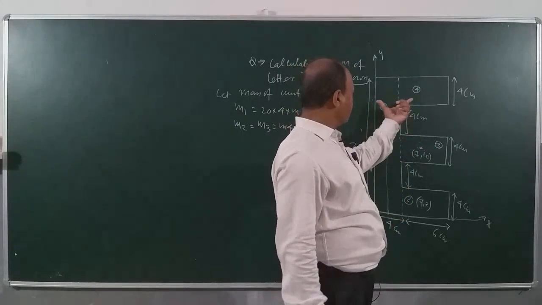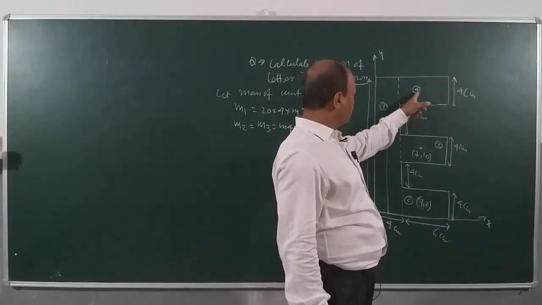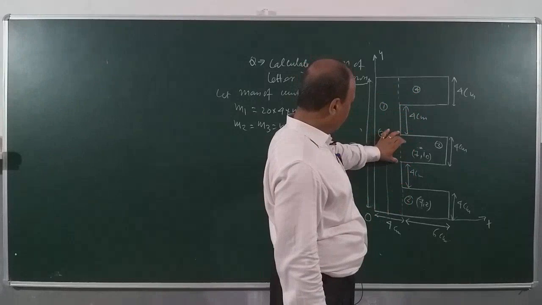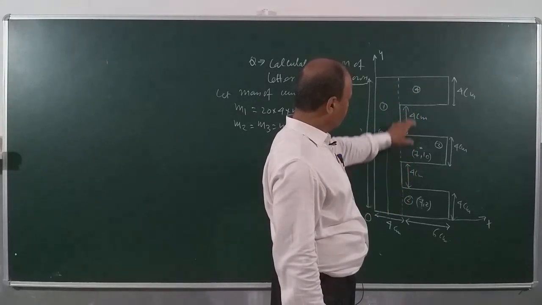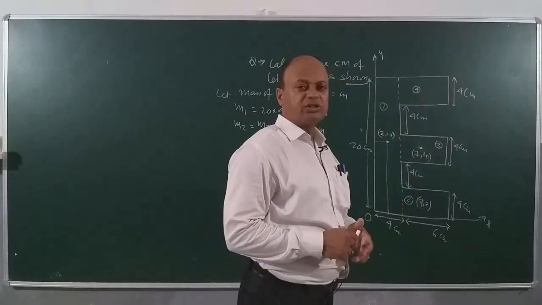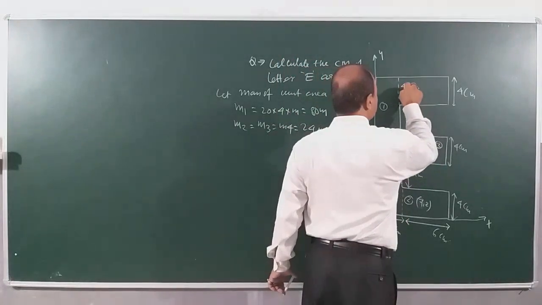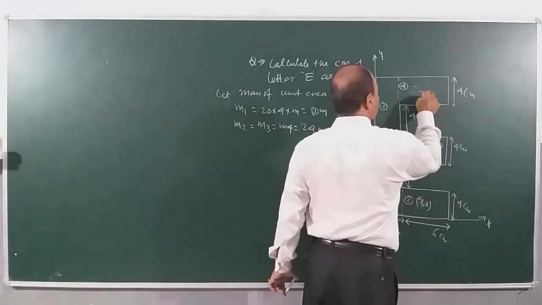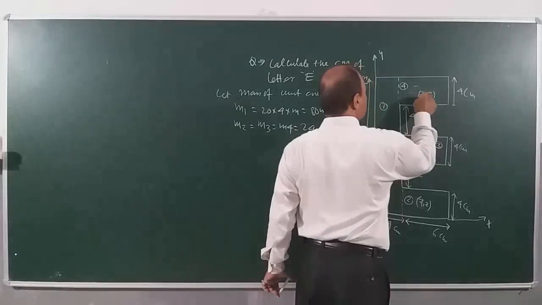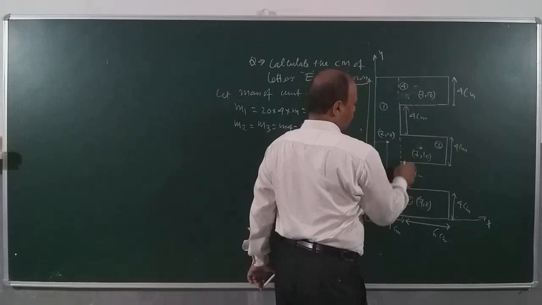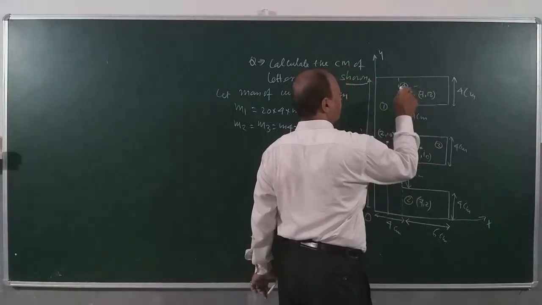Now we go to the last block. Last block again, this is 7. And this is 2. So this is 4, 8, 12, 16. 16 plus 2 is how much? 18. So the center of mass of this part is 7, 18. So children, we got all the 4 blocks: 1, 2, 3 and this is block 4.